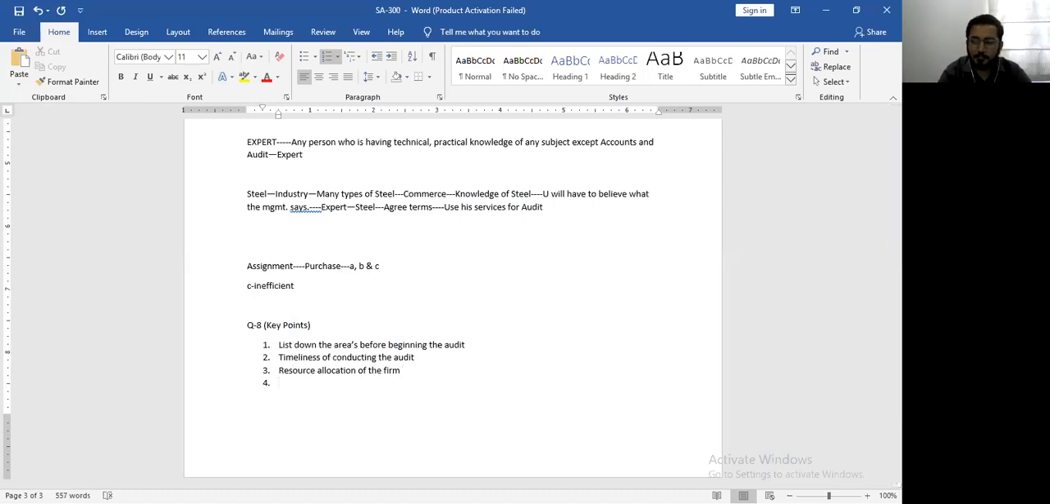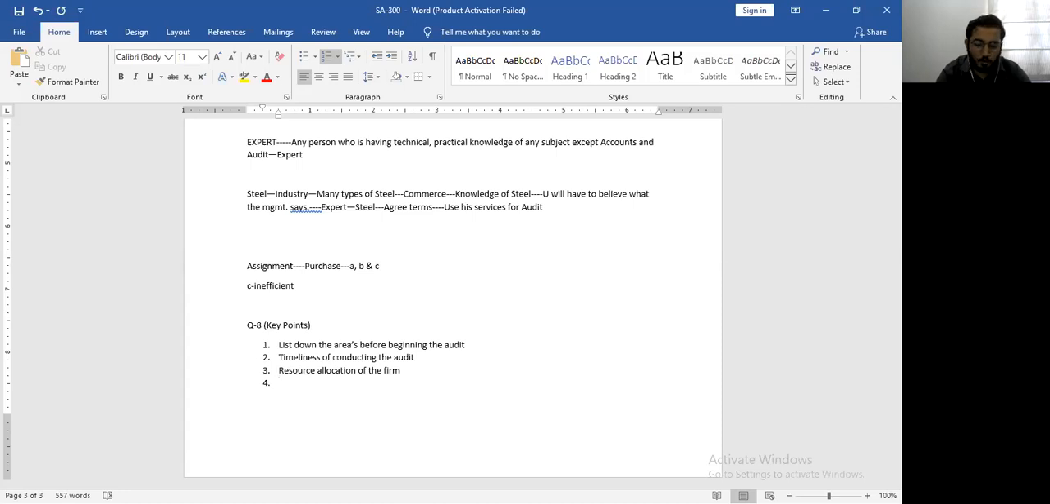Again, let's follow the same method that we follow for big answers. After 3 points, we again revise those 3 points. Then we go to the next 3 points. The first 3 points are: it will list down all the areas before you begin the audit; timeliness of the audit is maintained because of a proper audit plan; and an audit plan will also help you in the resource allocation of the firm.